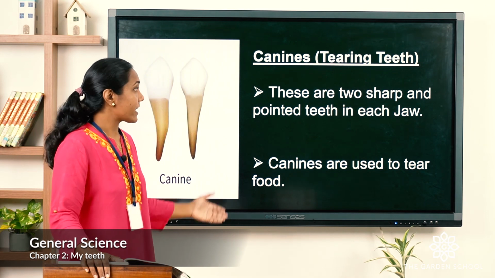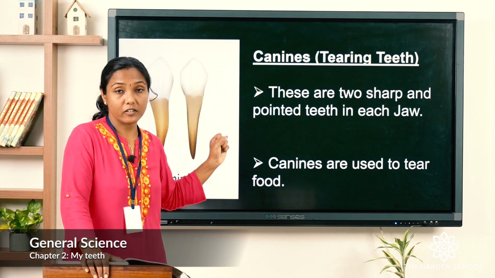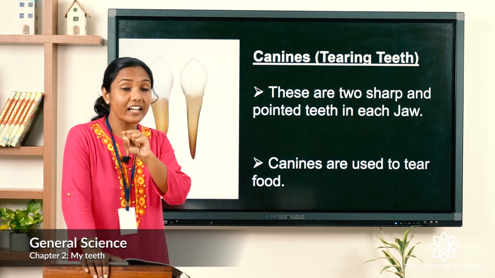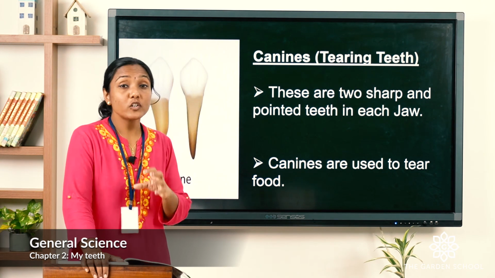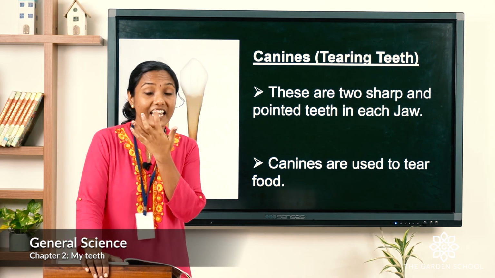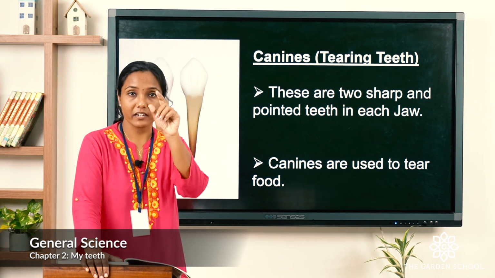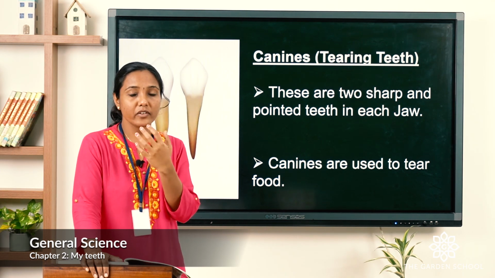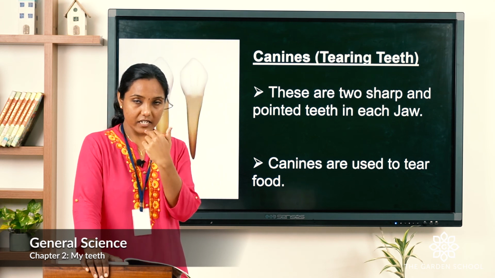That's canines, also known as tearing teeth. Why? Because canines tear the food and help us to chew. They are 2 sharp pointed teeth which sit next to the incisors. Here you can see this part and this part, the sharp teeth. They are canines. We have 2 canines on the top as well as on the bottom.